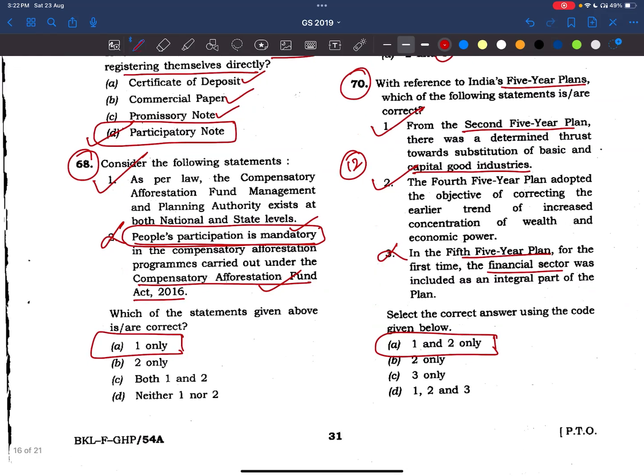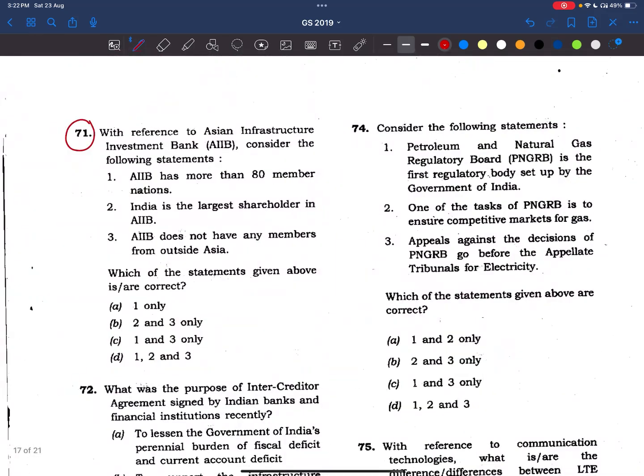Now coming to 71st question. With reference to Asian Infrastructure Investment Bank, AIIB, consider the following statements. It has more than 80 member nations. Yes, of course, now there are 97 nations in it. India is the largest shareholder in AIIB. It is not the largest, it is the second largest. Please comment which country is holding the largest share. So the second is wrong.